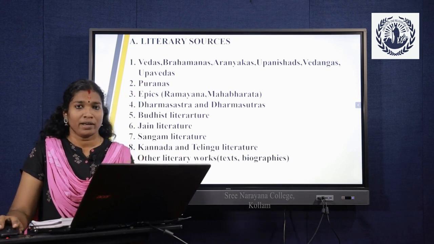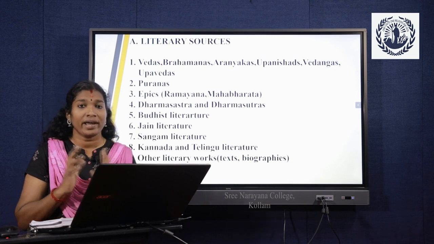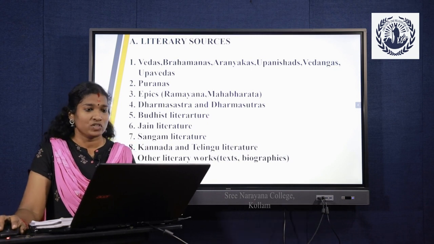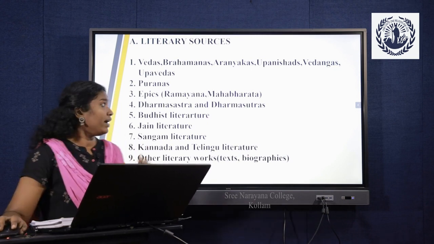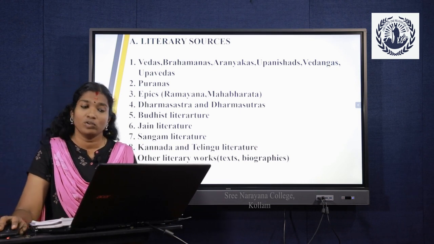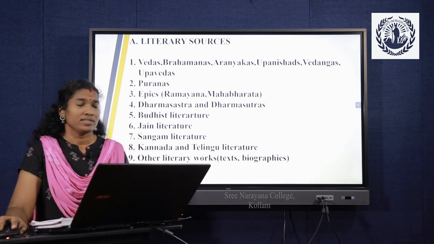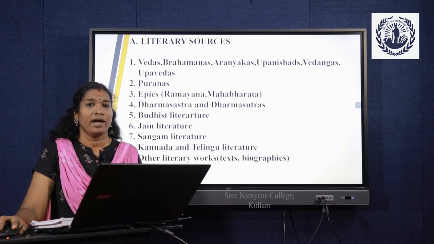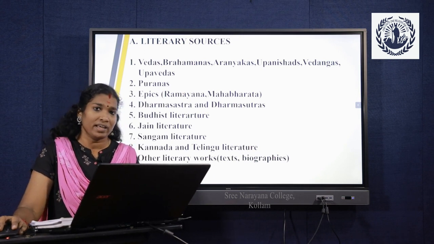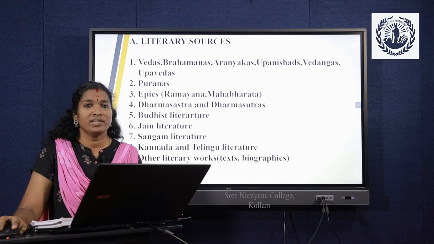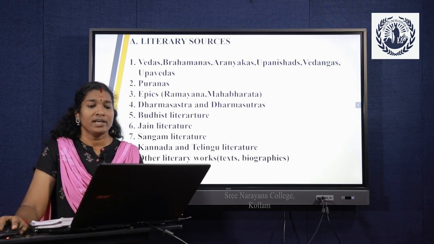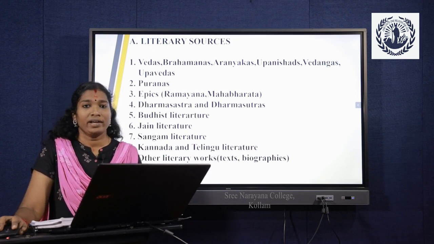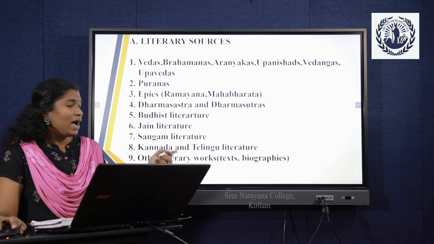The literary sources can be broadly classified into 9 heads for the convenience of categorization. The first one is Vedas, Brahmanas, Aranyakas, Upanishads, Vedangas and Upavedas; the second is Puranas; the third is epics, as we know, the Ramayana and Mahabharata; the fourth is Dharma Shastra and Dharma Sutras; the fifth is Buddhist literature; the sixth is Jain literature; the seventh is Sangam literature; the eighth is Kannada and Telugu literature; and the ninth is other literary works.